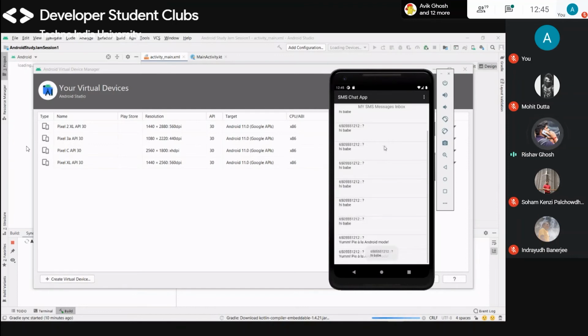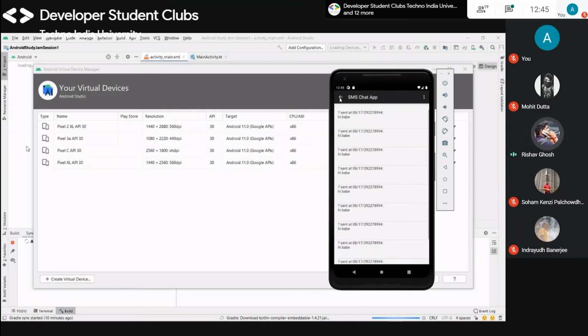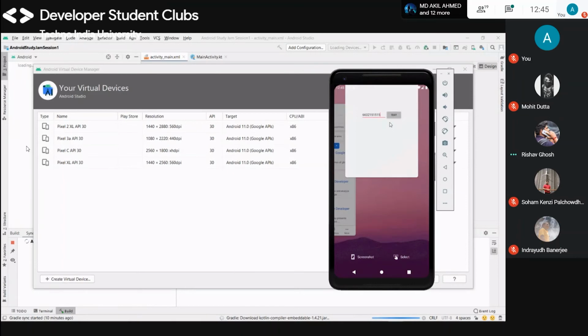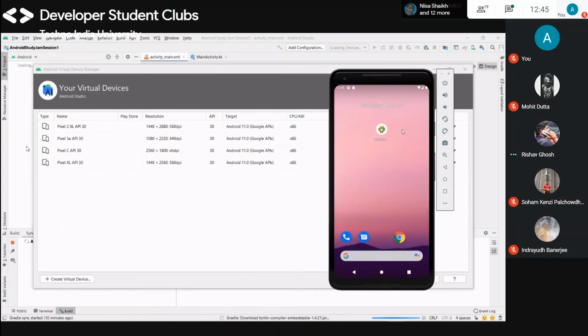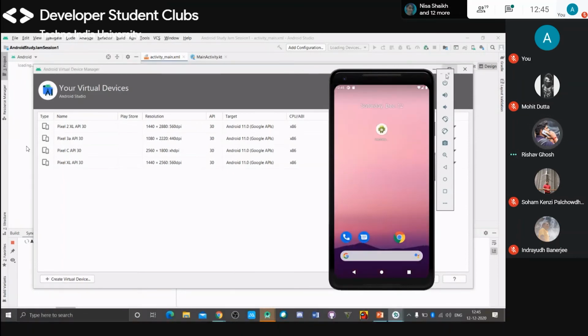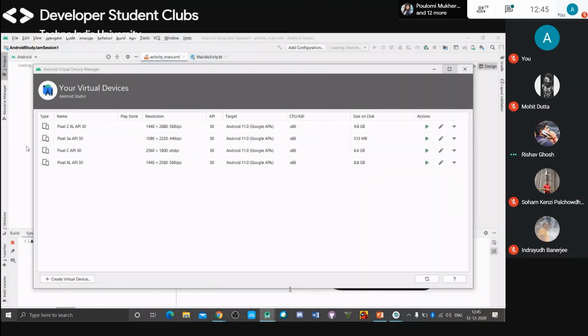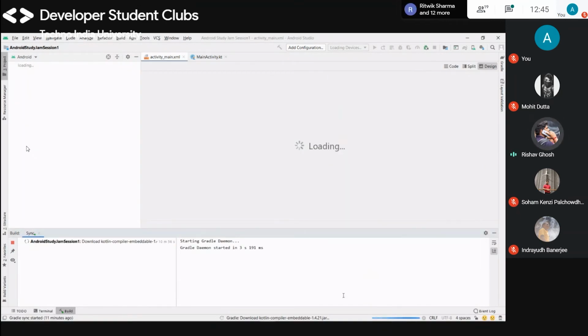So I can chat here. I made this app for a trial. I don't know what these things are, but I just checked it out and did some trials. Okay, I'm closing it.